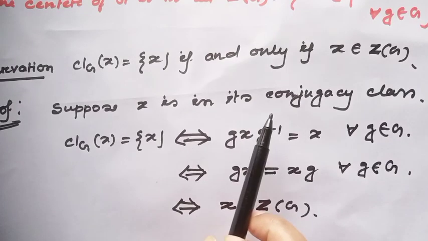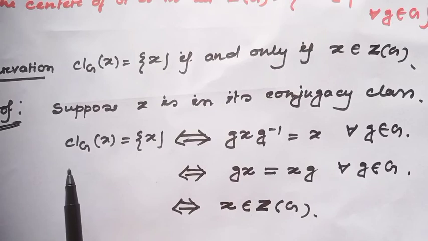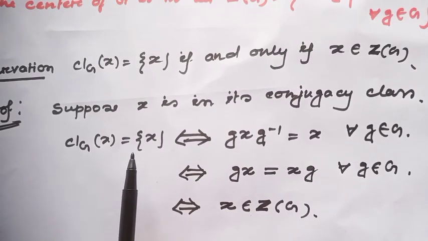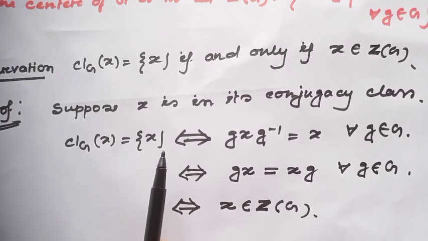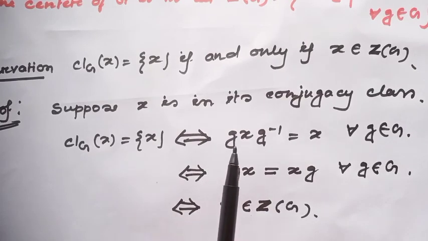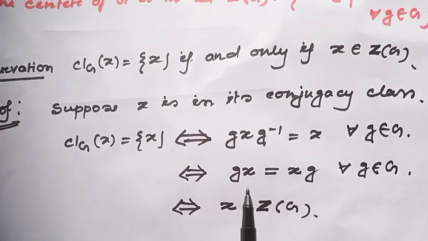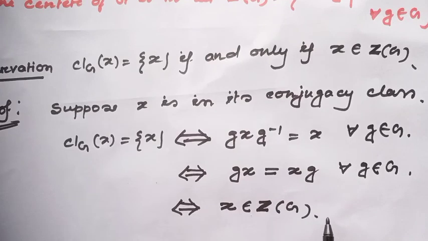Suppose x is such that its conjugacy class is x itself. Then every conjugate of x equals x, as we all know. That implies gx equals xg for all g in G. That implies x is a member of the center Z(G). Since this is an if and only if condition, I have used this double arrow. Okay, this is very easy.